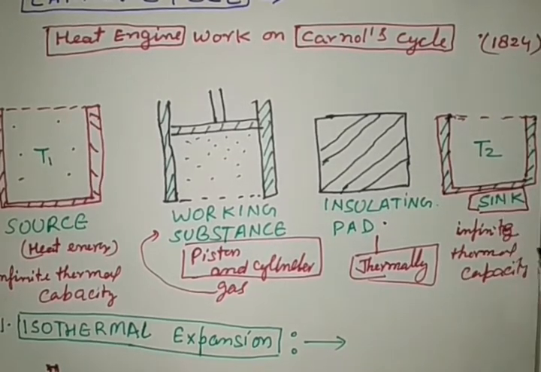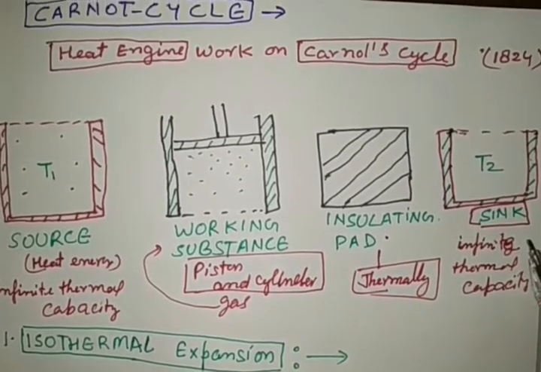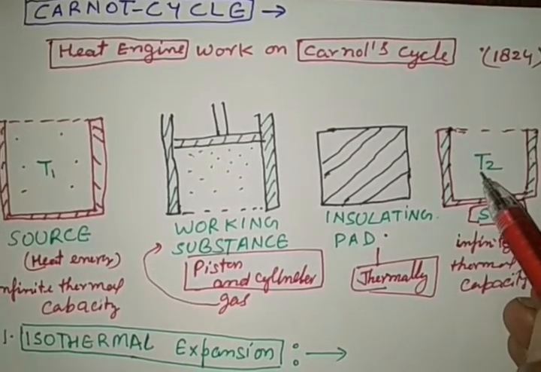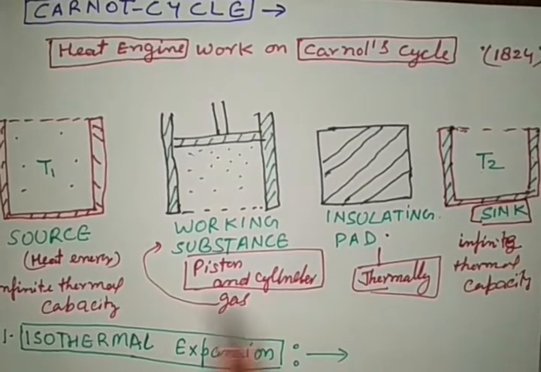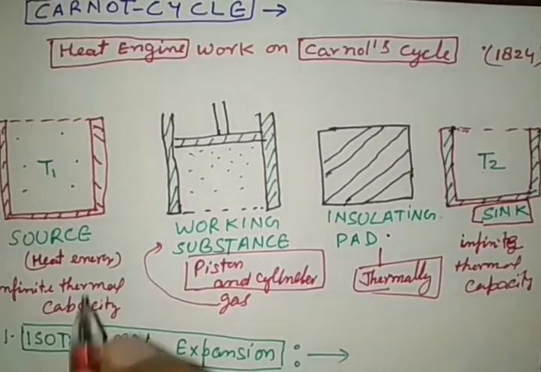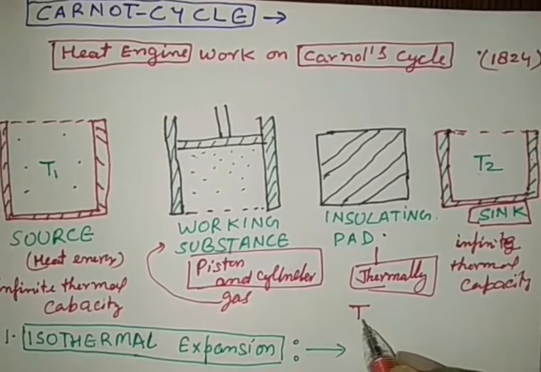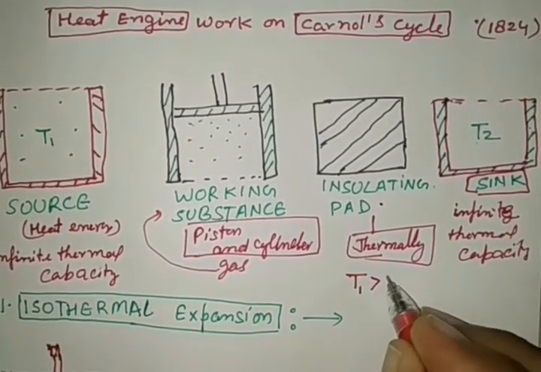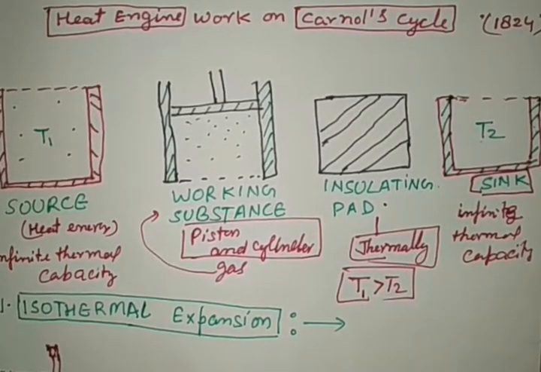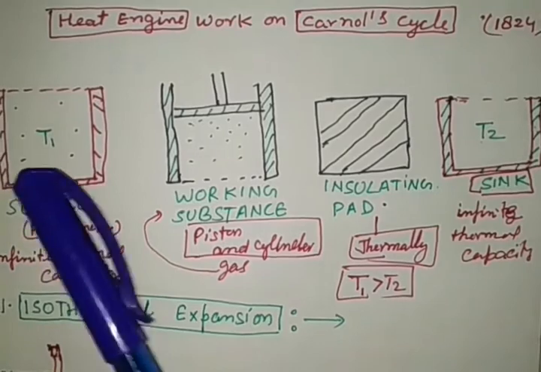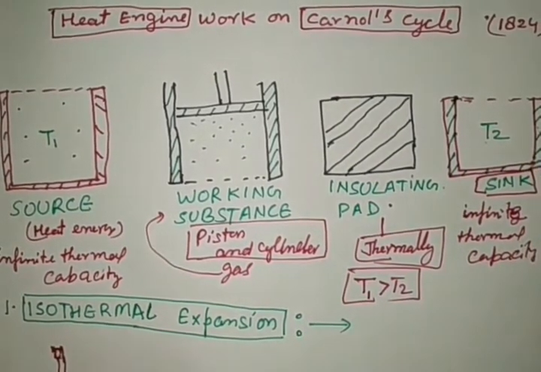So the sink can absorb an infinite amount of heat while keeping its temperature T2 constant. In this whole cycle, one thing must be important to everyone: T1 is always greater than T2. The temperature of the source is always greater than the temperature of the sink.